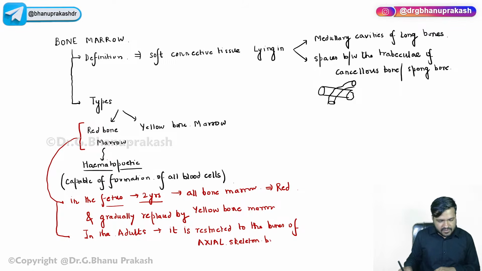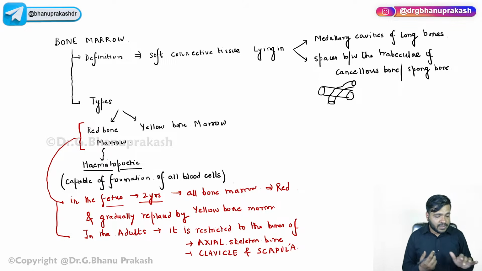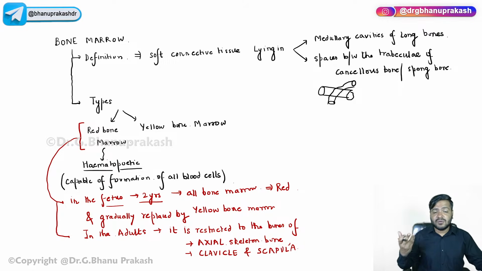Whatever we have discussed in the axial skeleton. Even the two bones that I'm talking about over here, clavicle and scapula, are bones of the appendicular skeleton. But guys, remember, they also contain red bone marrow. Even in my clavicle also.